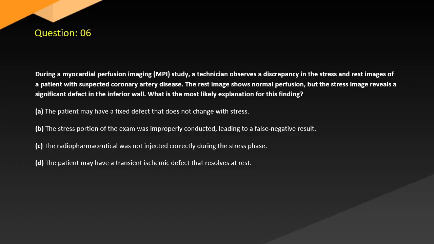Question 6. During a myocardial perfusion imaging MPI study, a technician observes a discrepancy in the stress and rest images of a patient with suspected coronary artery disease. The rest image shows normal perfusion, but the stress image reveals a significant defect in the inferior wall. What is the most likely explanation for this finding?